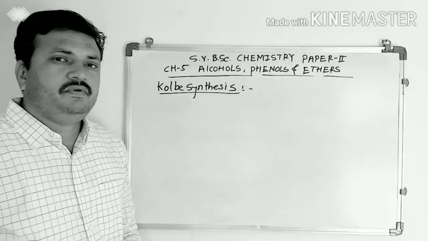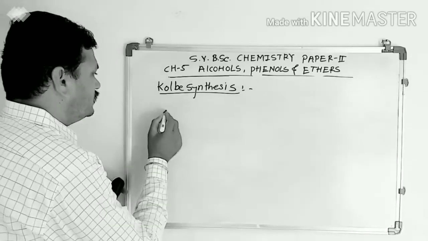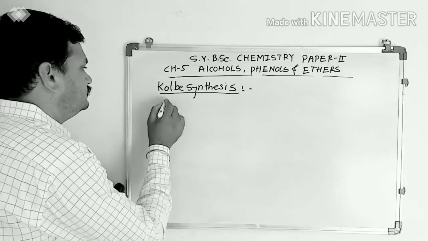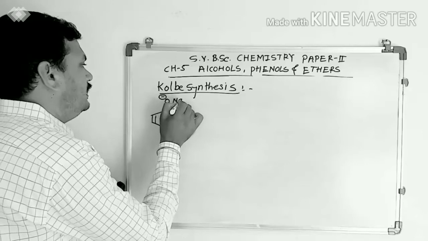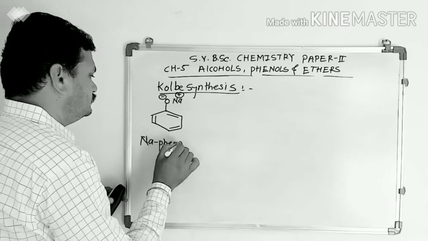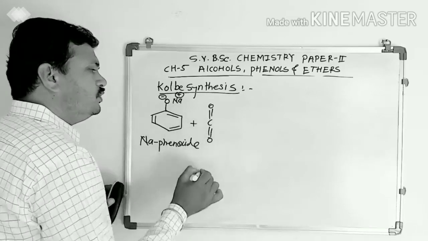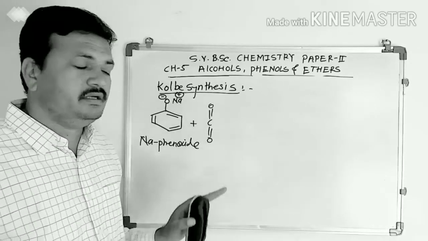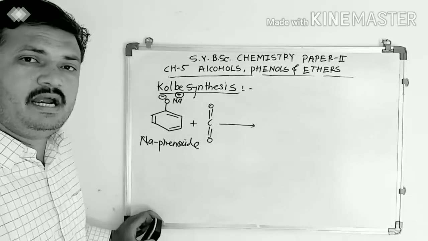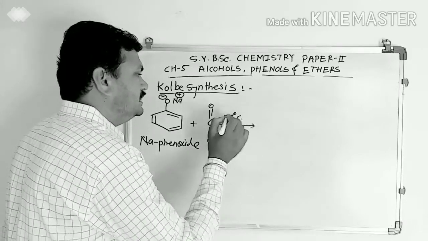The next reaction of phenol is Kolbe synthesis. In Kolbe synthesis, sodium phenoxide (O minus Na plus) is treated with CO2, which acts as an electrophile. When it is treated with carbon dioxide, the reaction takes place at very high temperature and high pressure, near about 125 degrees Celsius.